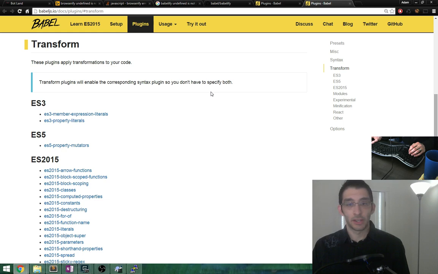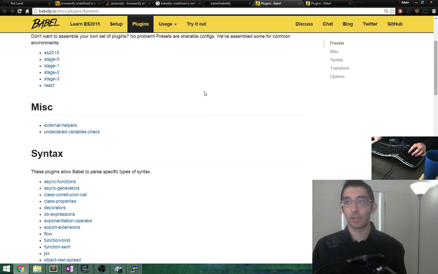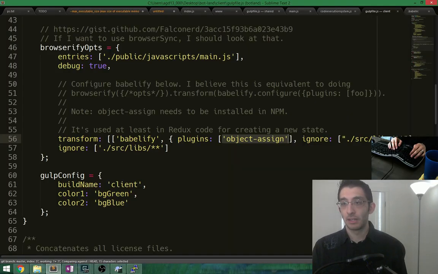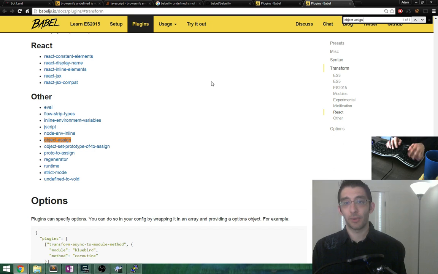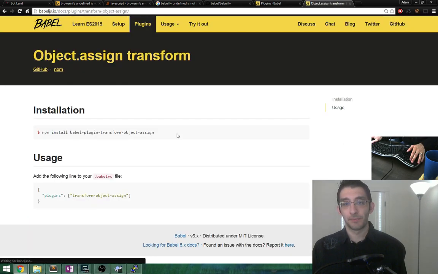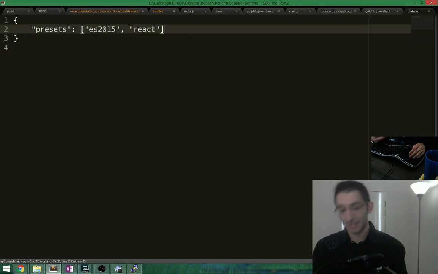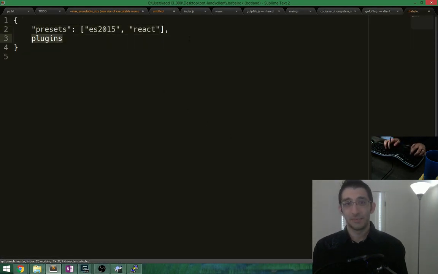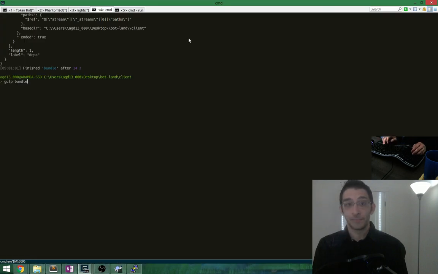Hey, Versace. So what other plugins are there? Is object assign a plugin still? Object rest spread? Oh, object assign. Yeah, there it is. Plugin transform object assign. And this needs to be added to Babel RC. Okay, let's try this out. Plugins, transform object assign. I don't think this is gonna really change anything.